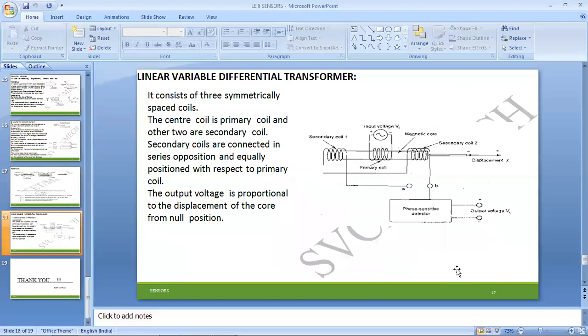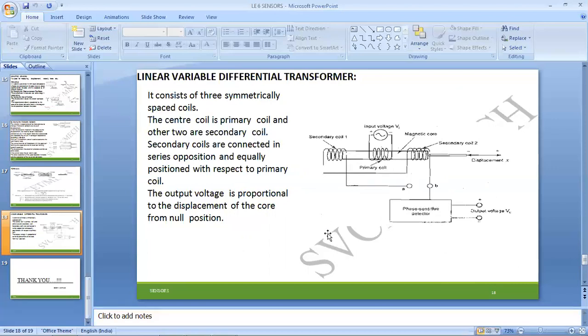Next, LVDT, linear variable differential transformer or transducer, whichever it may be. It consists of symmetrically placed coils. The distance will be symmetrical, in the sense that the distance from one coil to another will be almost equal. The center coil is the primary coil, and the other two coils are secondary coils, connected in series and equally positioned. So series and symmetrical parameters are obtained.